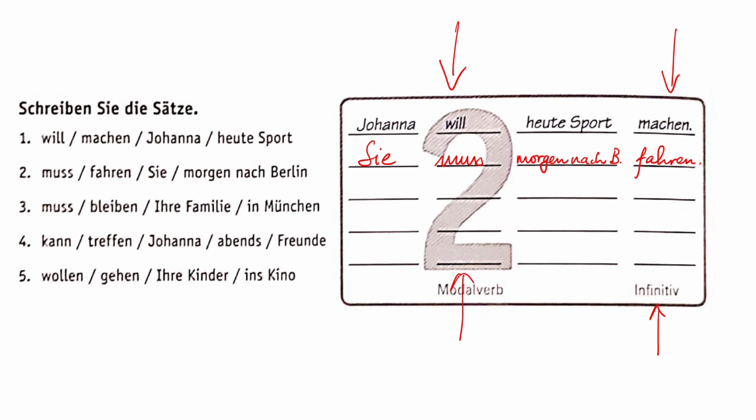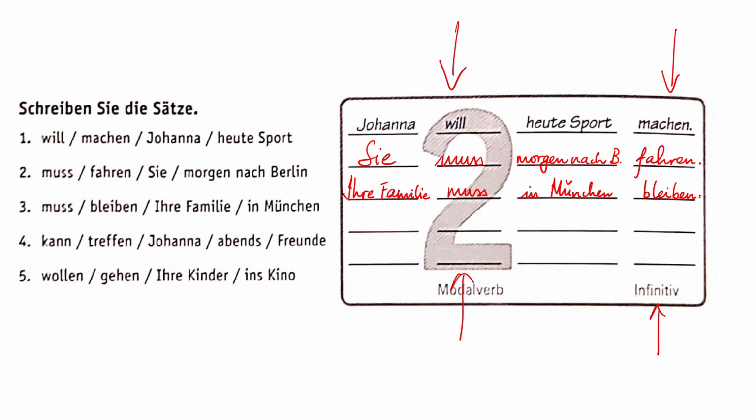Ihre Familie, also Ihre Familie Subjekt. Muss. Am zweiten Platz immer Modalverb. Muss in München bleiben. Und am letzten Platz immer das Hauptverb.